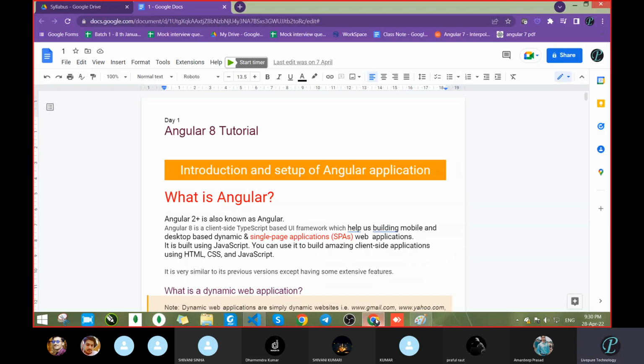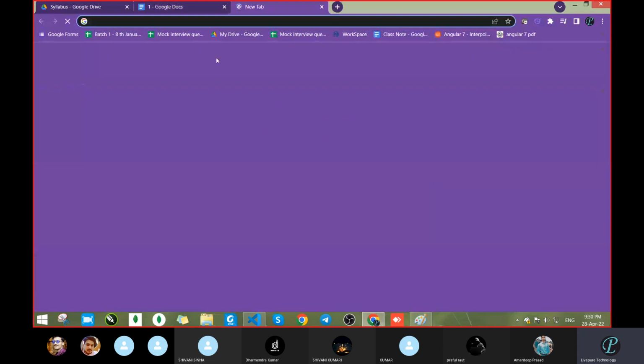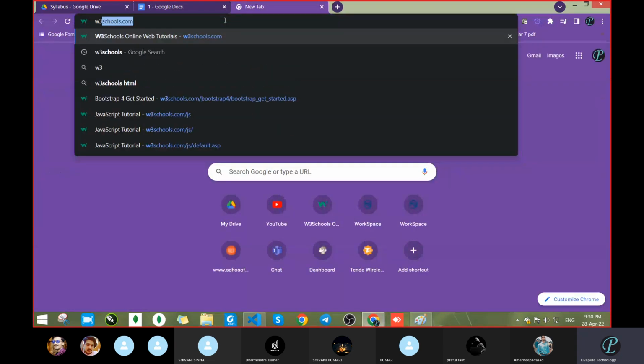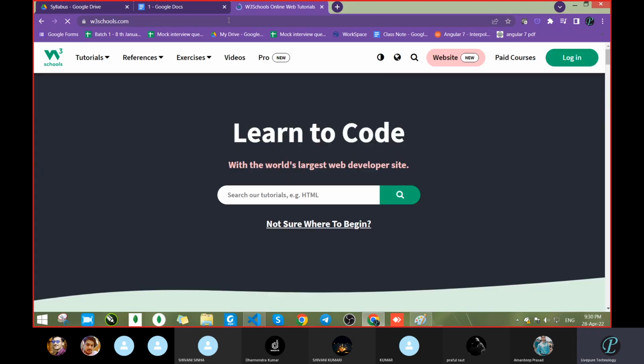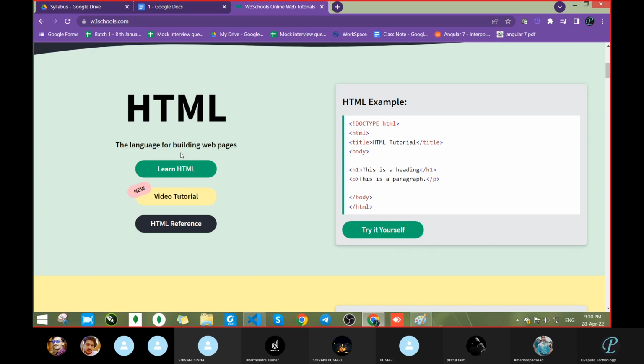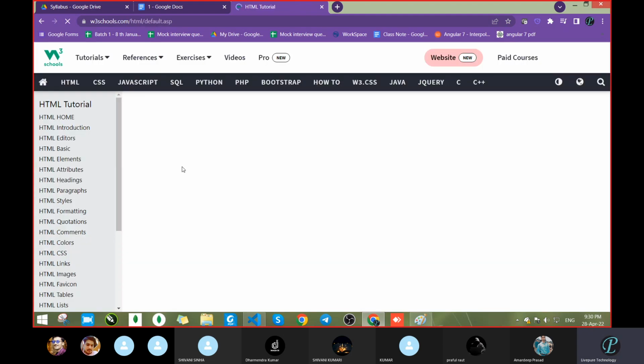So see, what are the cases? First, I go to the browser. Let's say run one application, any application. You go through W3Schools itself. So see, when we change any content, keep an eye on the URL part and this reloading section. Suppose when we click on Learn HTML, what is happening?